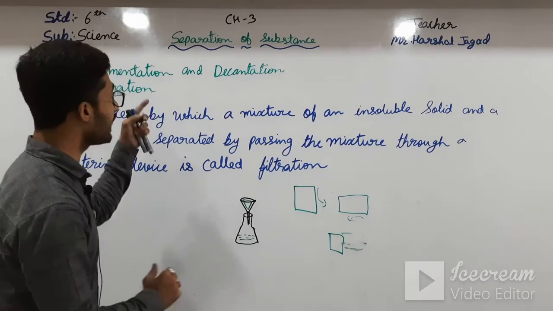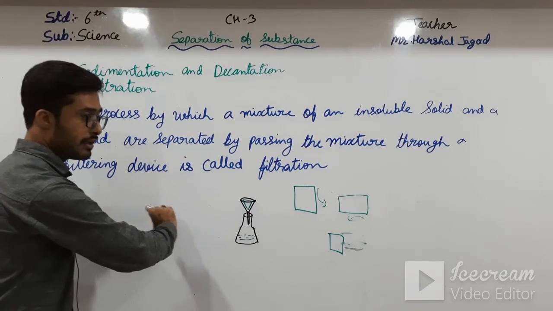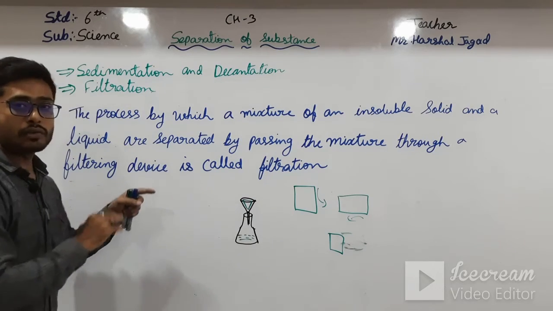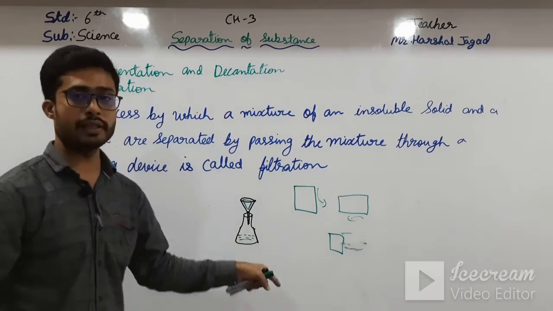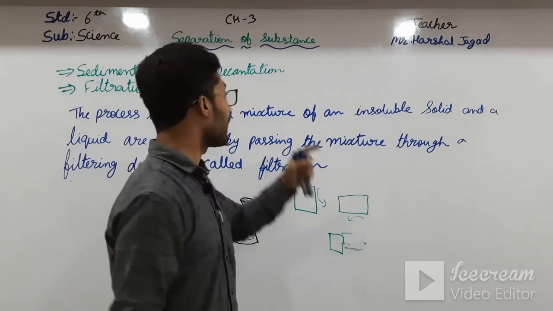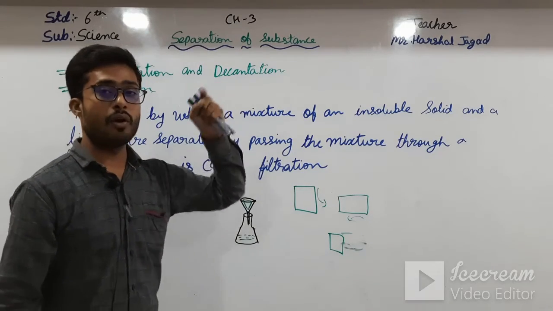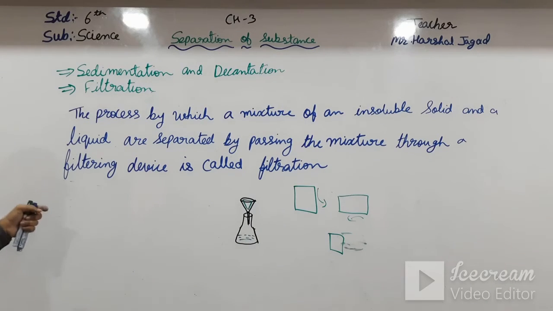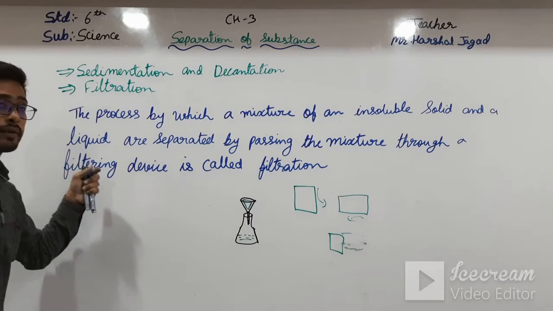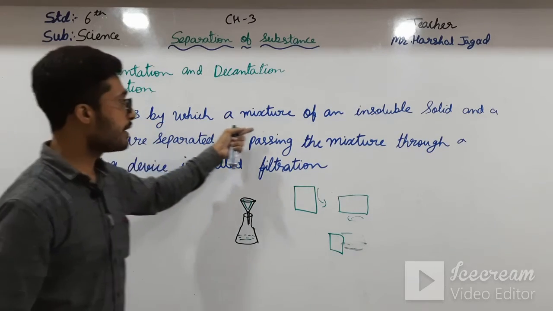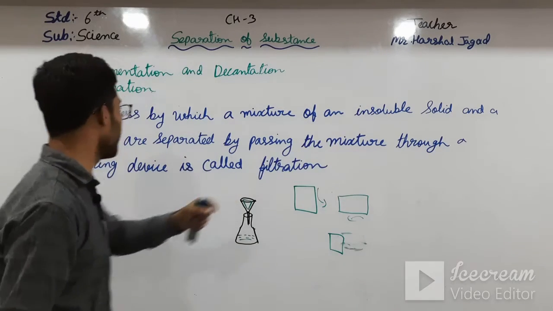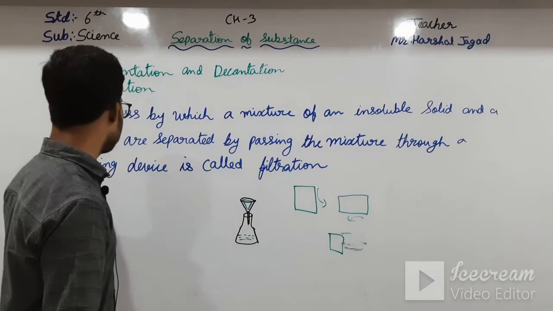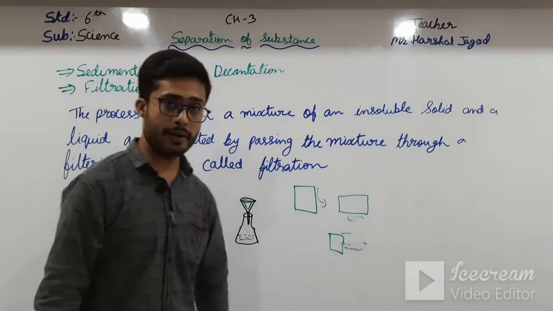And then in decantation, all the liquid which is above the solid particles is transferred to another beaker, that is known as decantation. Then filtration. What is filtration? The process by which a mixture of an insoluble solid and a liquid are separated by passing the mixture through a filtering device is called filtration.